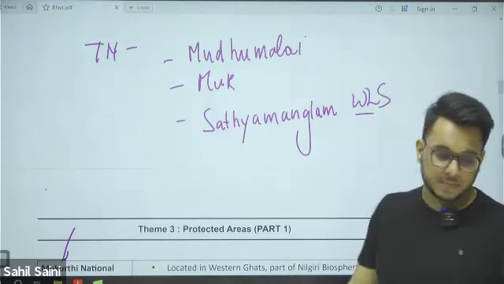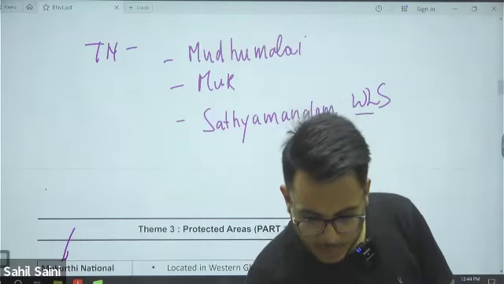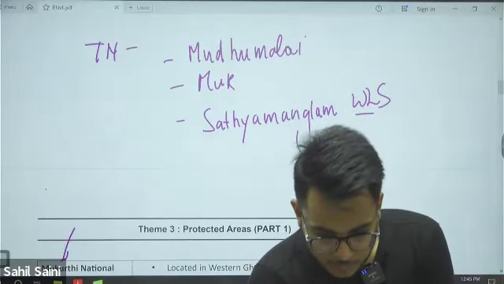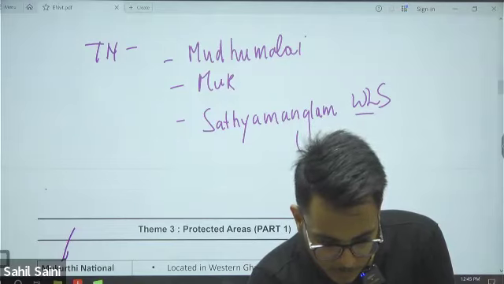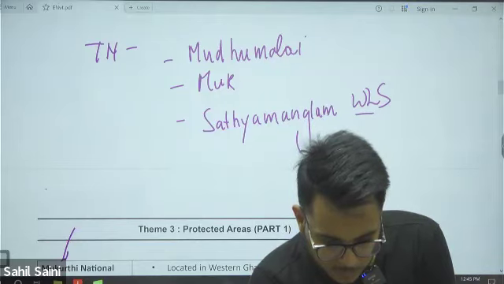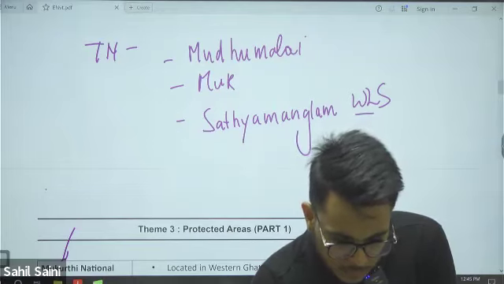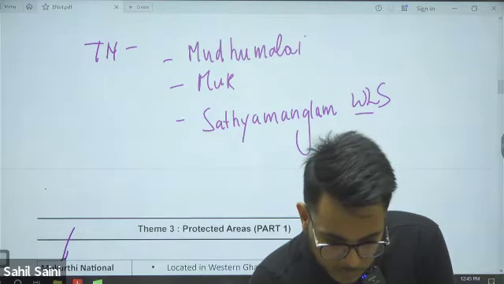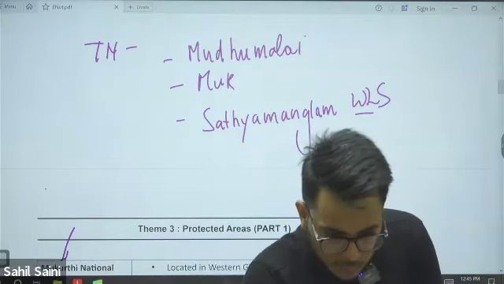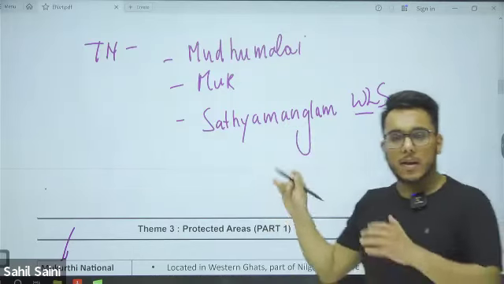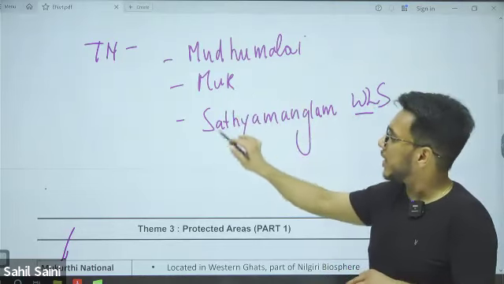These are the protected areas in Tamil Nadu: Muddumalai National Park, Mukurthi National Park, and Satyamangalam Wildlife Sanctuary.